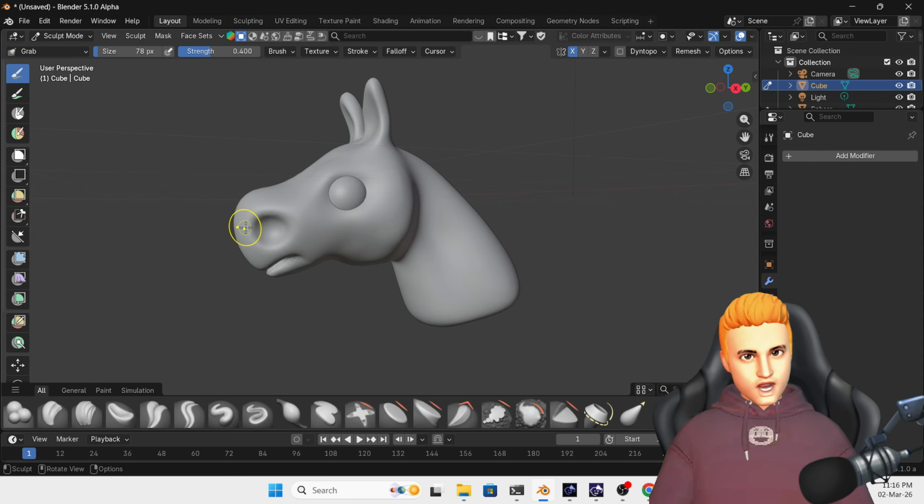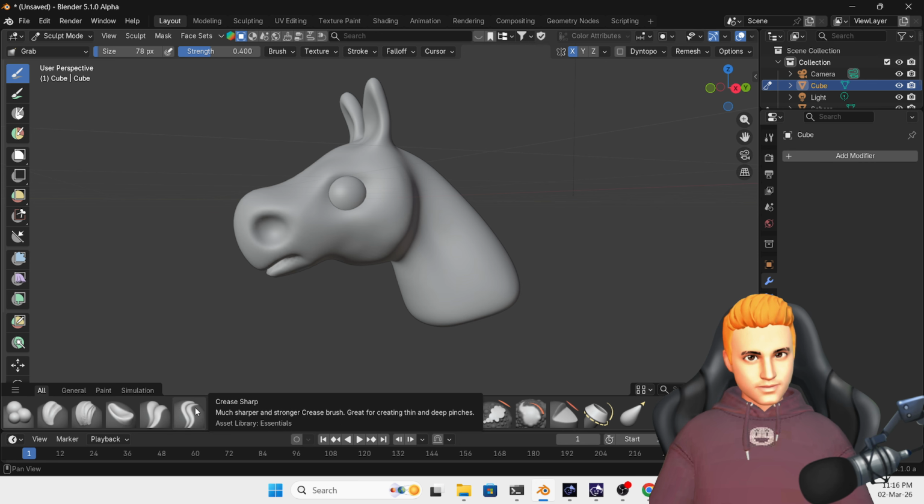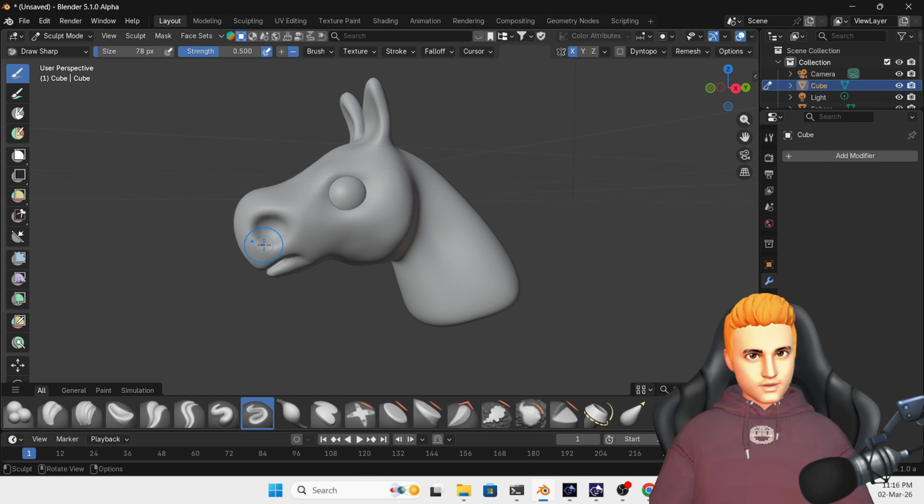If you want, you can also select draw sharp brush and click and drag on this nose like this.